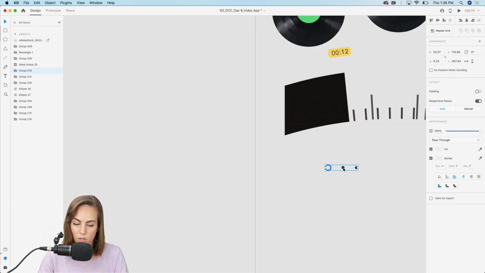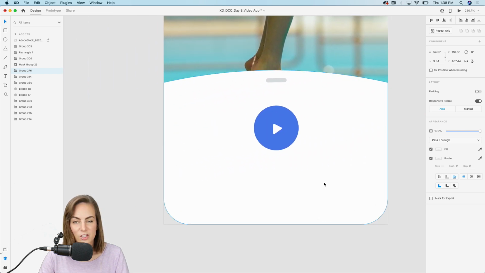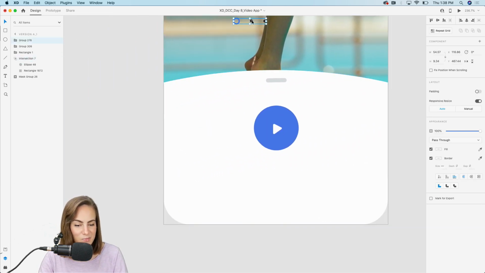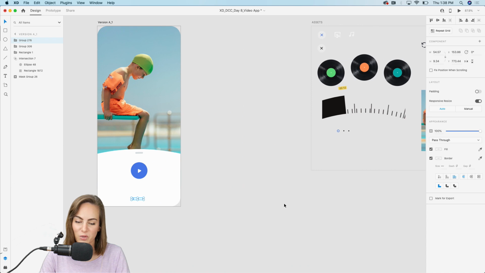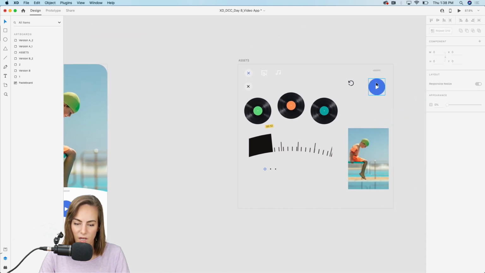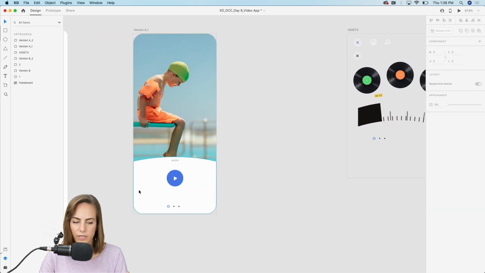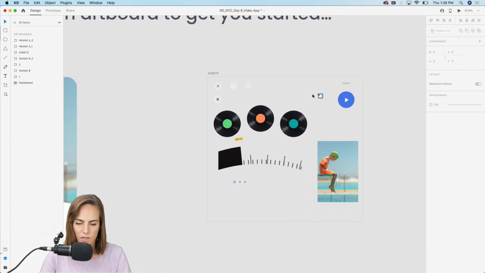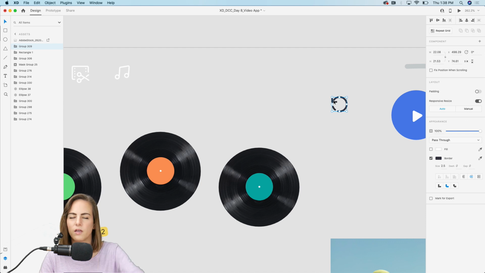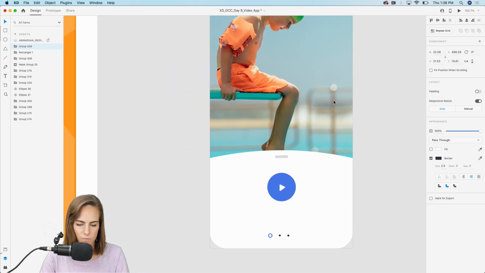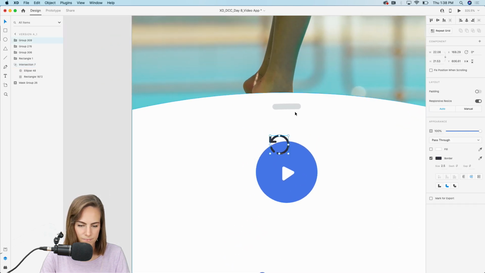So let's add a little bit of pagination down here, just like we did the other day. We did some pagination already. I think that was Wednesday's challenge. So if you want to review that, you can go back and rewatch that video. Yeah, and I want to keep this pretty minimal. So the only other thing I really want to add here is maybe going back 10 seconds and going forward 10 seconds while I'm watching it. So let's add this icon right here.